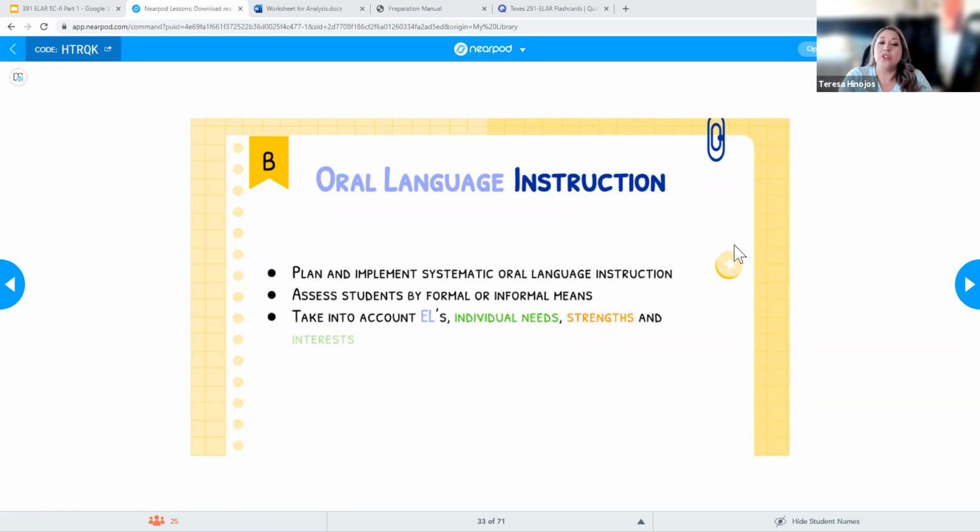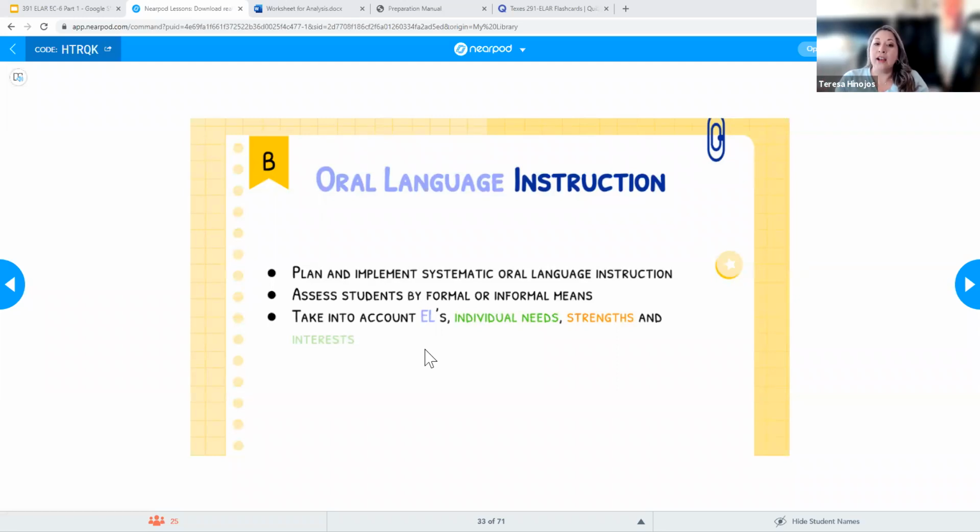and see where it is that they need help. So things that you want to make sure that you take into account are your English learners, right? So we need to make sure that for them, because they're still learning the English language, I'm providing that rich environment for them so that they can be exposed to more of that language, right? To a bigger vocabulary, so we can work on all that for them.